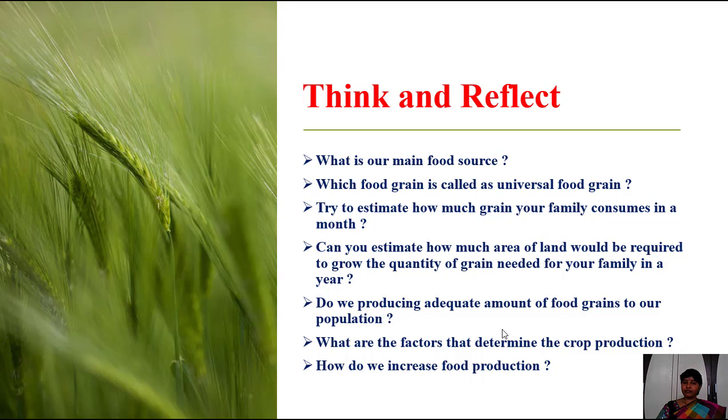If food is not produced in sufficient amounts, obviously it leads to food scarcity, isn't it children? Then why are we not able to produce food according to the growth of the population? What are the major factors that determine crop production? Let us see in this lesson.